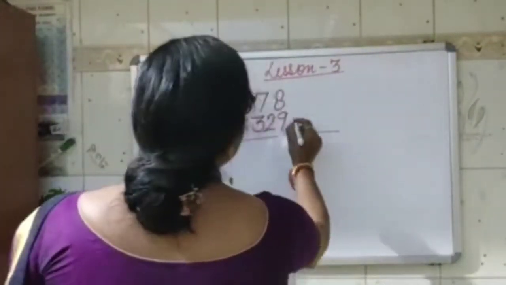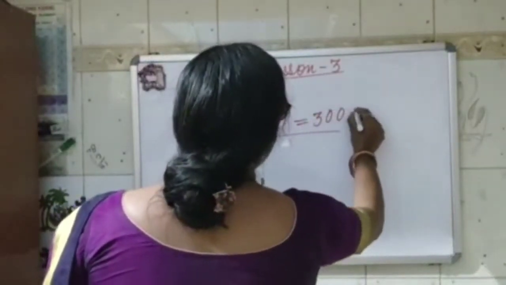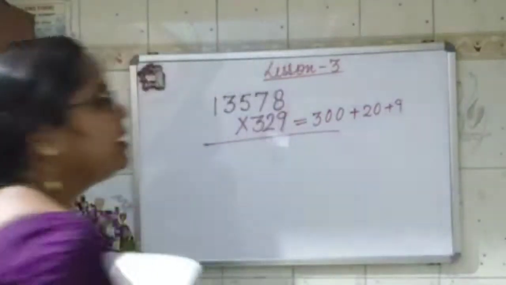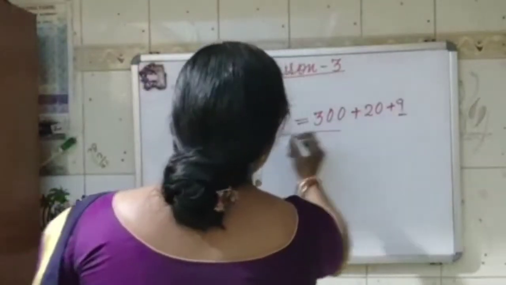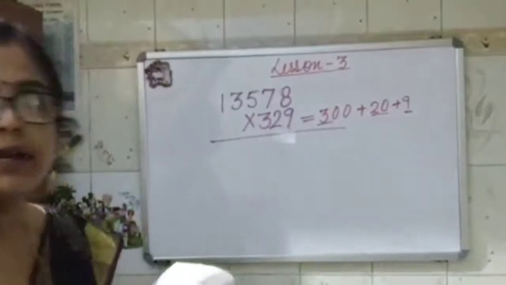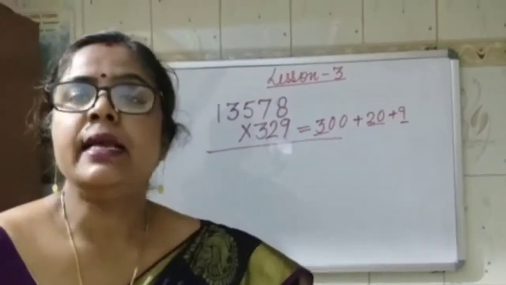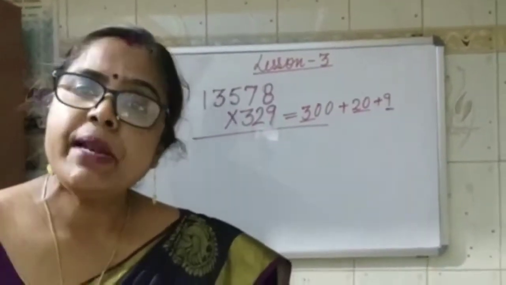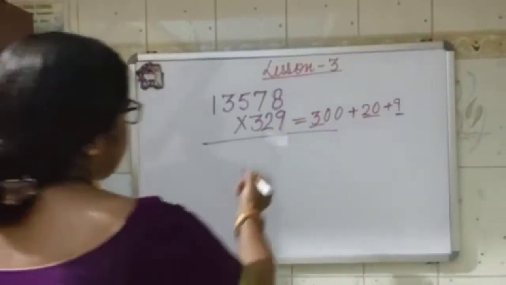Okay, so 329 means we can expand it as 300 plus 20 plus 9. First we will multiply by the ones place, that is 9. Then we will multiply by the tens place. Then we will multiply by the hundreds place. And in the properties of multiplication you already learned that when we multiply any number by 10, one 0 will be added. When we multiply any number by 100, two 0s will be added. So I am just moving with that only.